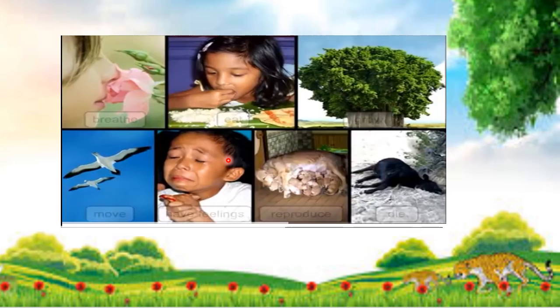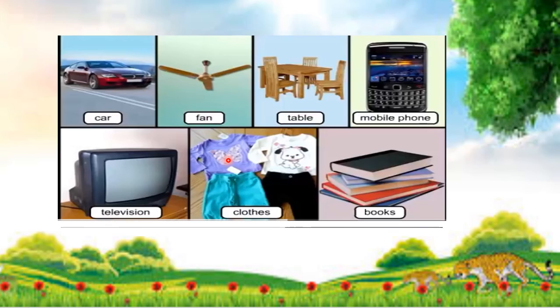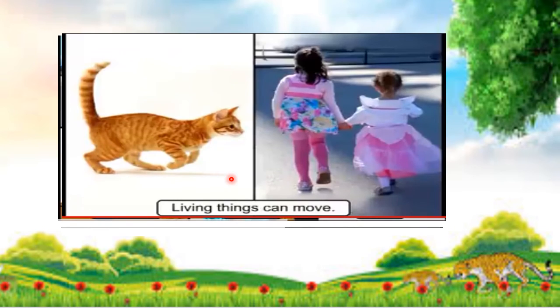Living things can breathe, eat, grow. There are many special characteristics. All these things are the characteristics of living things. But non-living things like car, fan, table, mobile, TV, these all are non-living things. The characteristics of living things, I told you, make them different from non-living things.